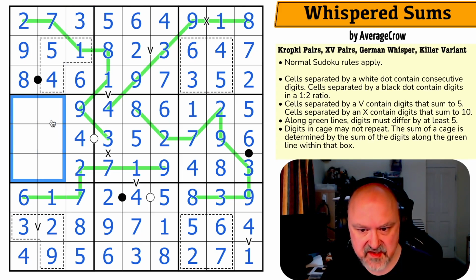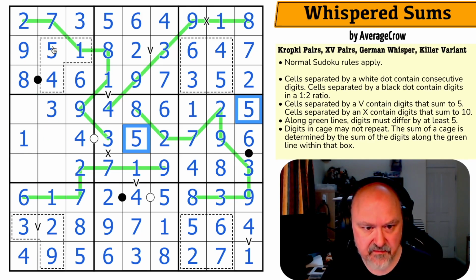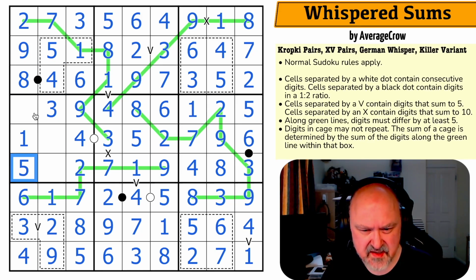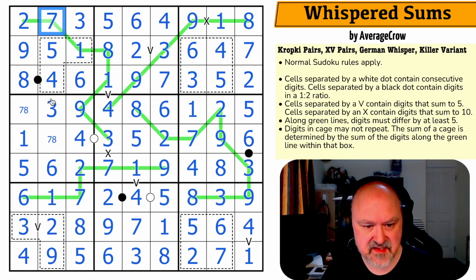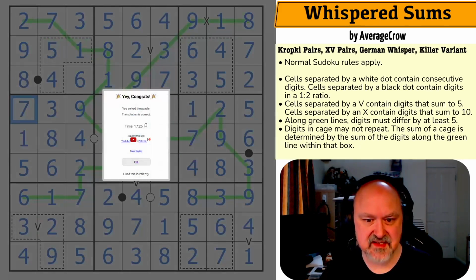And now I'm just down to a single box. 1 can't go there or there because of those. 1 can't go there, so this is the 1. The 3 can't go in any of those because of the 3s in the row, and that 3 knocks out that one. 3 goes here. 5, 5, and 5. Place 5 there. 6, 6, and 6 means 6 goes here. These are now 7 and 8, and the 7 means that's the 8 and that's the 7.